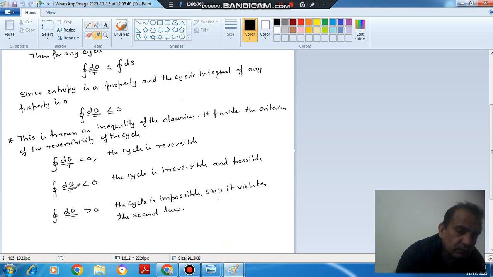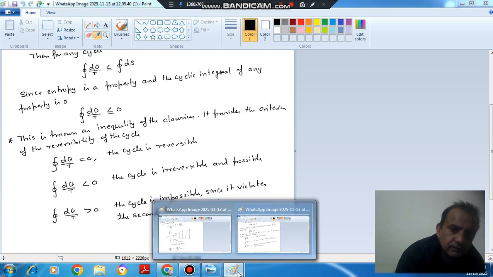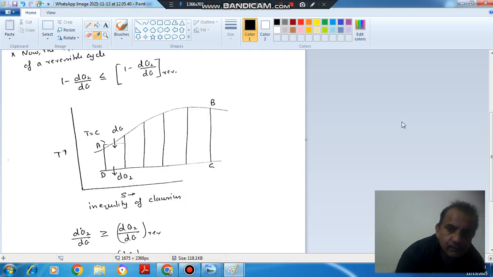Okay, not for the reversible cycle. When we take the reversible cycle, it is entropy, and the cyclic integral of entropy is 0. When we take an irreversible cycle, then it is not entropy, and the cyclic integral should be less than 0. Okay. So this is your Clausius inequality.